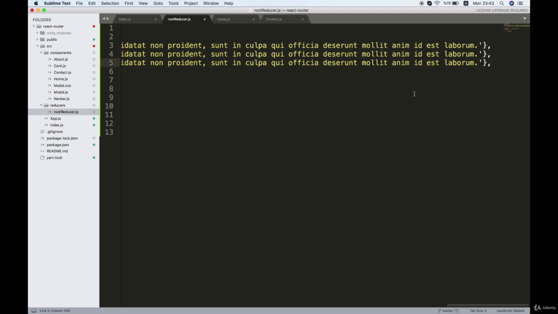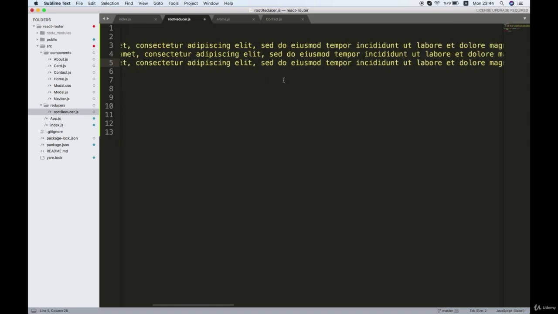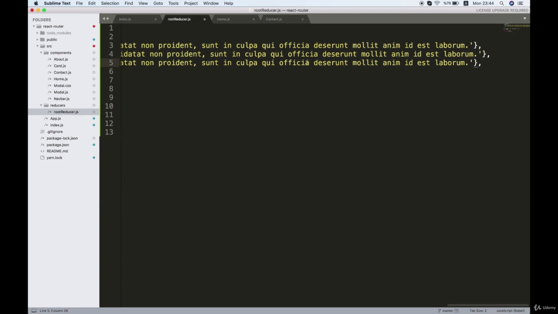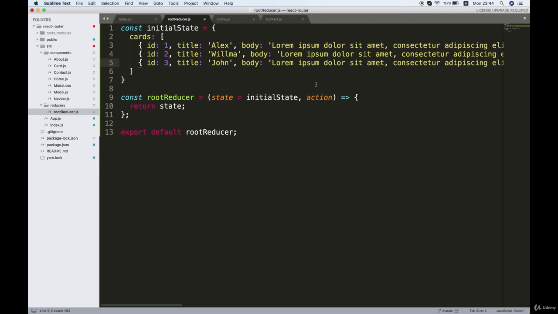So let's change these 2 cards. Okay, so for this one, I will say ID is 2, and the title is Wilma. We don't need to change the body. And for the next one, ID will be 3, and the title is, let's just say John. And we can delete this comma right here. All right, so we have 3 objects right here. Each one has an ID, title, and a body. So these are going to represent the different cards right here that we have currently created.